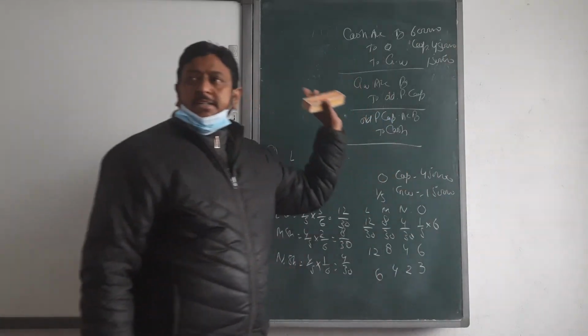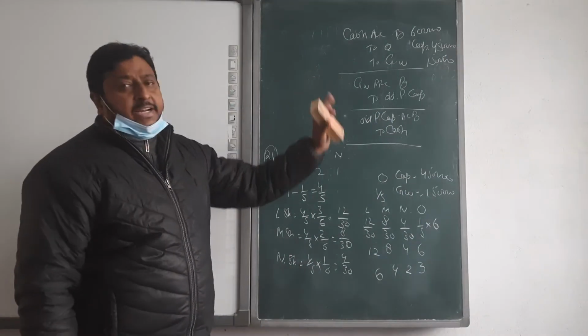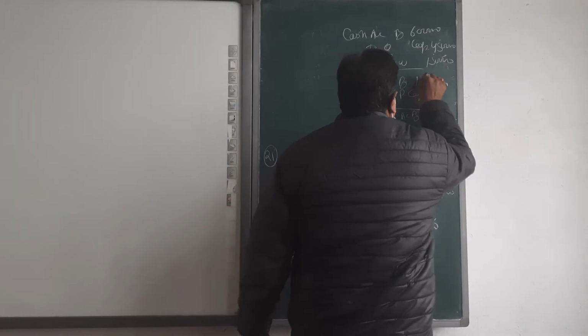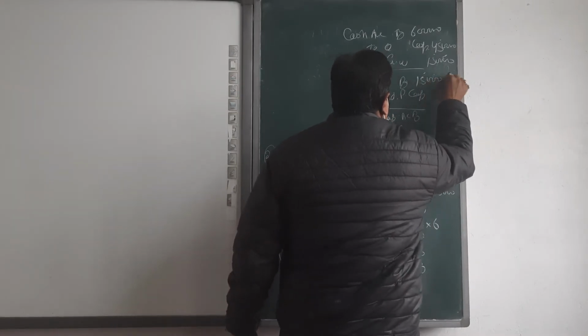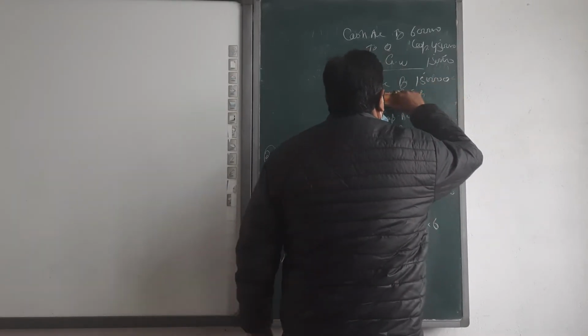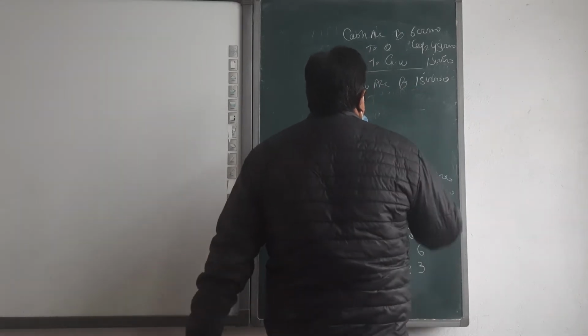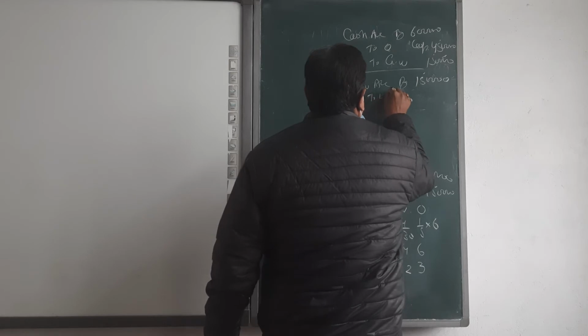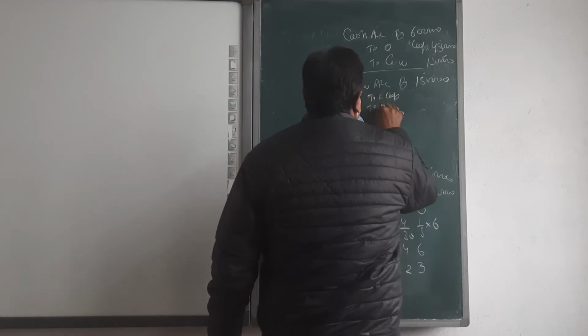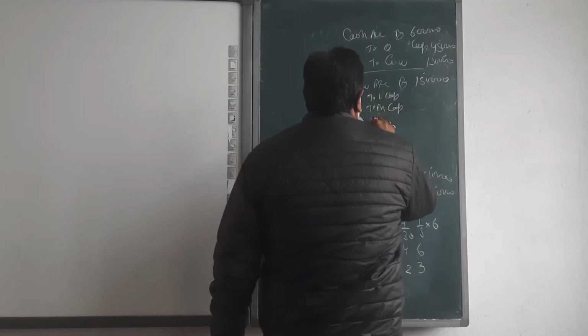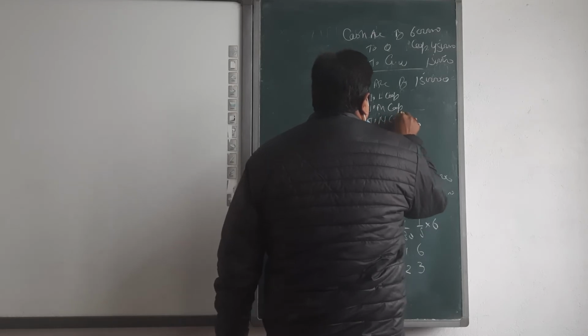Up to this clear, beta? Now we are going to distribute that goodwill, and the goodwill amount is 1,50,000. Goodwill account debit to L capital, M capital, N capital.